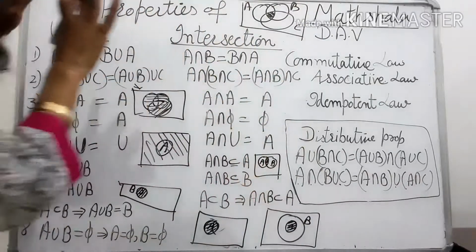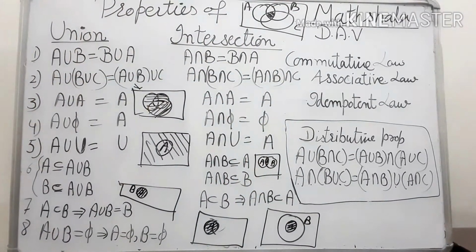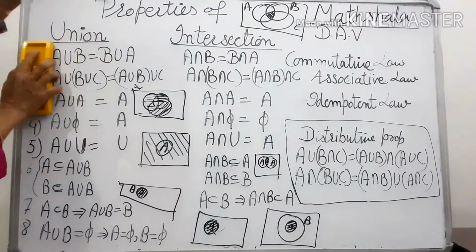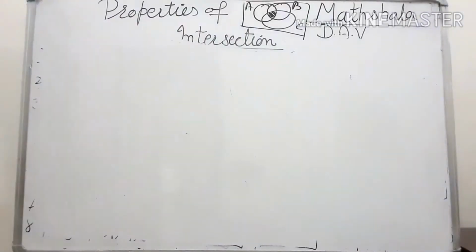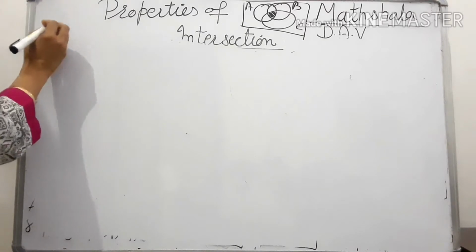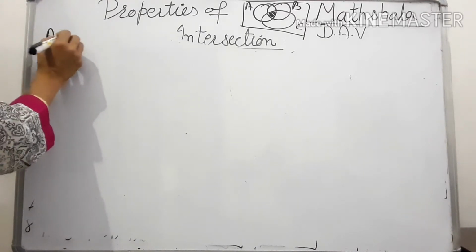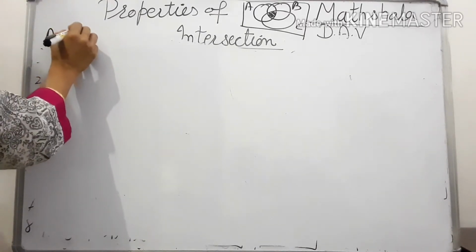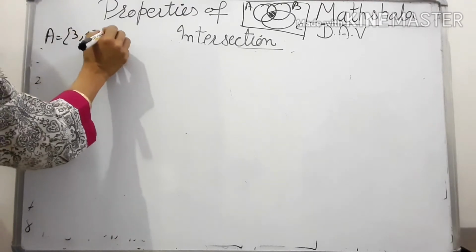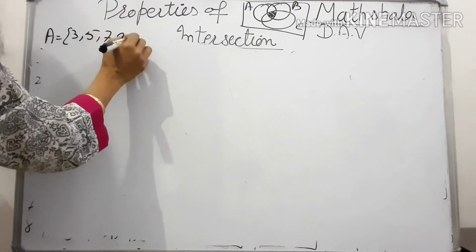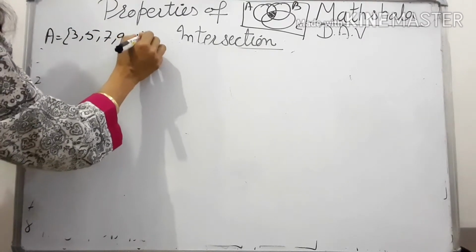So we'll verify these results with the help of an example. So हम इसको example से check करते हैं. Let's take this example. We have set A: 3, 5, 7, 9, 11.